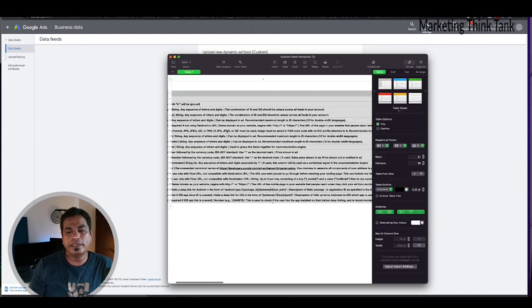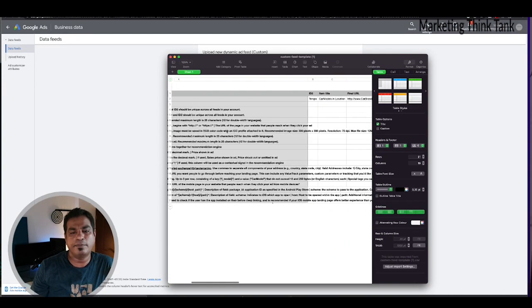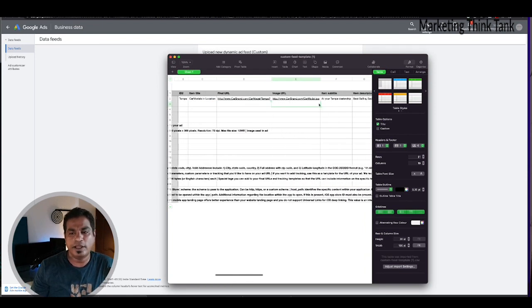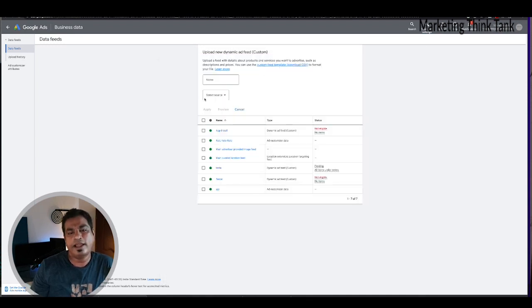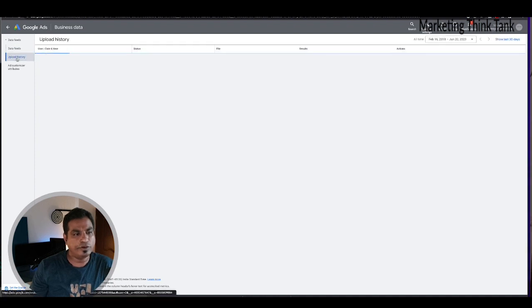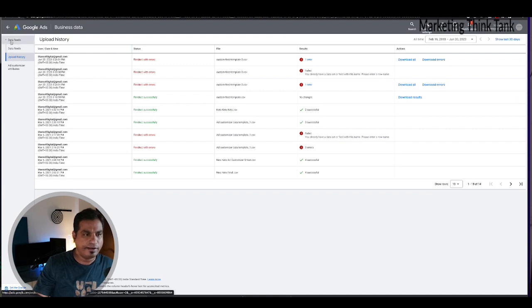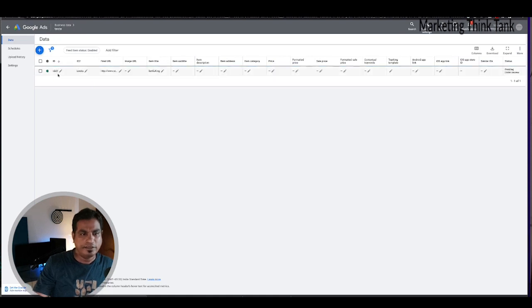So this is how Google gives you a feed that you can go ahead and fill in your data, and then you can start uploading your custom fields here like ID, item title, your URL, the image URL, and so on, right? So you could download this custom data feed template and do it yourself. And I have done it, and I'll show you in the upload history. So there is something that I've already done, and it is already there in my data feed. So I've called it this. So this is my data feed with just one test entry that I have put in, and I can bring in these fields into my ad text dynamically if I wanted to.